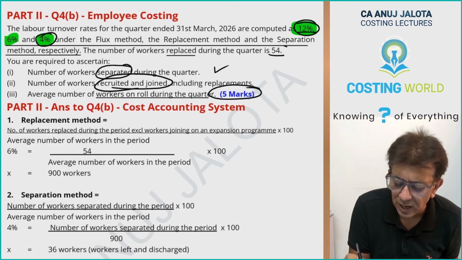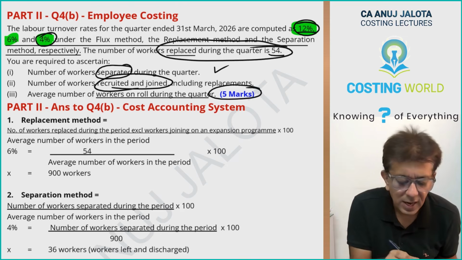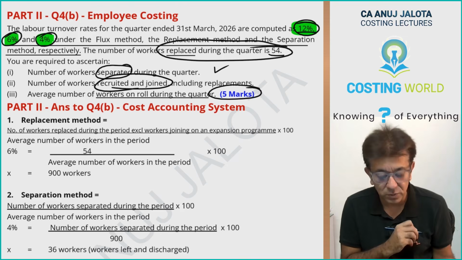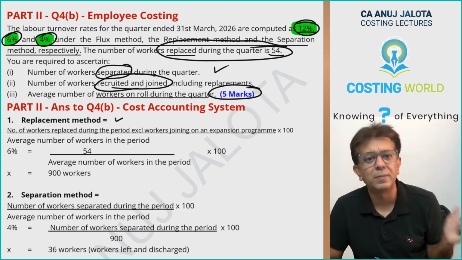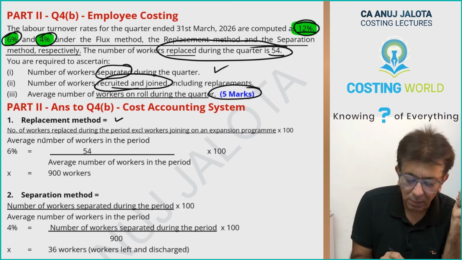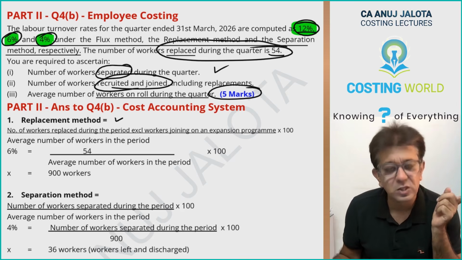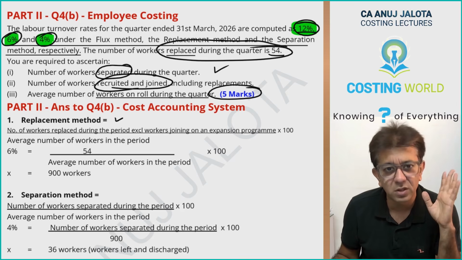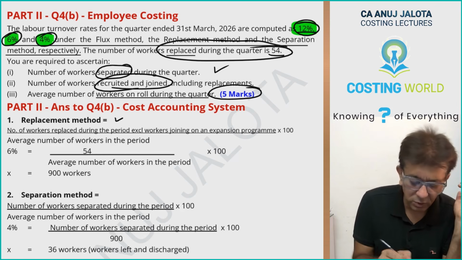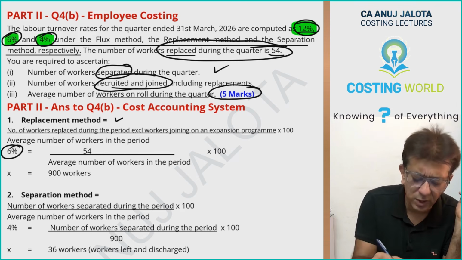You already have the number of workers replaced, and then you have the answer under the replacement method. Can we use that? So, under replacement method, labor turnover is calculated as number of workers replaced during the period, excluding the workers joining on an expansion program, divided by average number of workers into 100. This figure was nothing but 6%. You can call that 6 also.